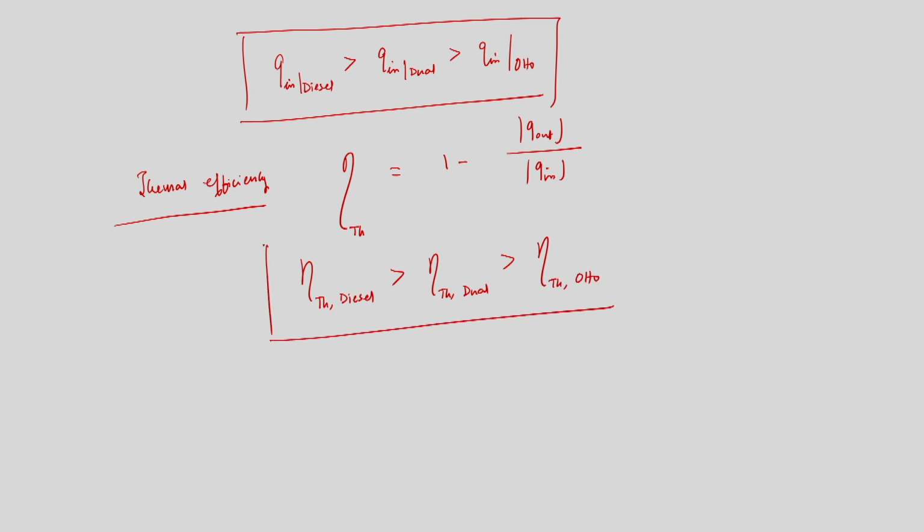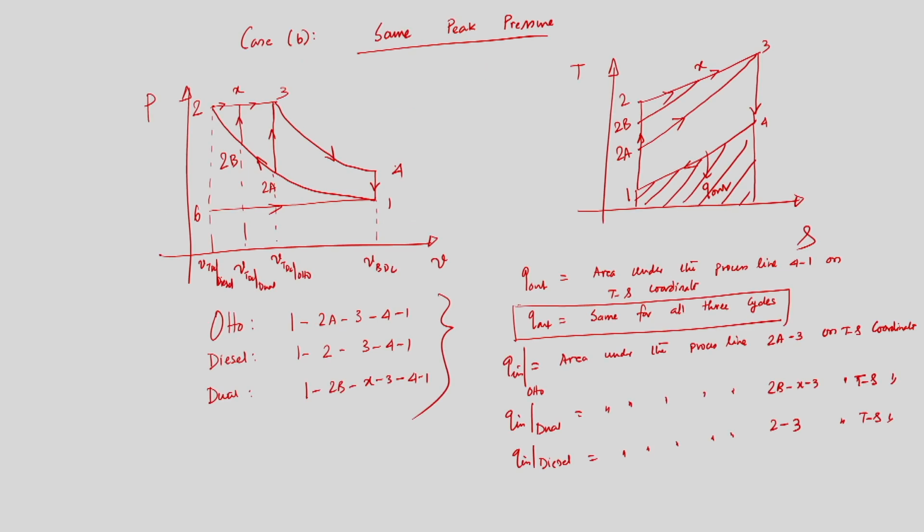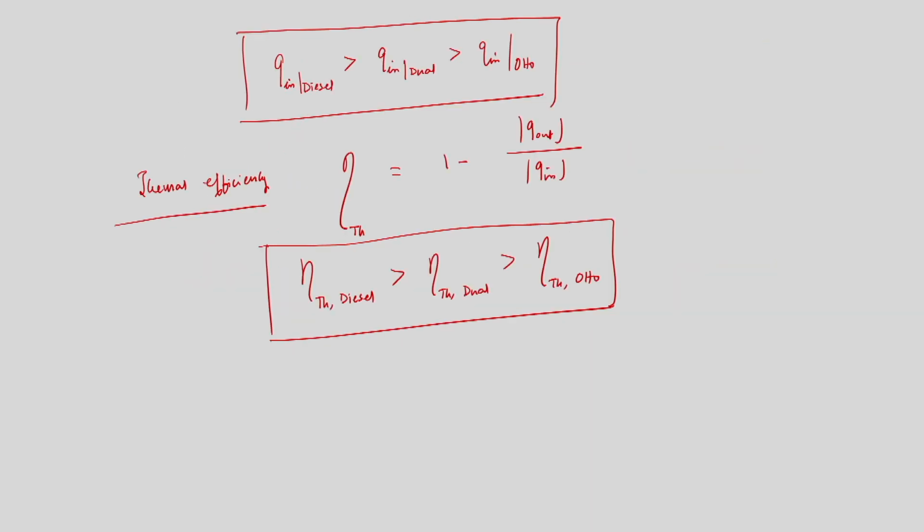So this will be the order of thermal efficiency for the three cycles if we consider the same peak pressure ratio. We have seen that for a given compression ratio, the efficiency of Otto is higher than dual, than diesel, but what is the more realistic basis for comparison? It is the same peak pressure, because this is the actual design limitation in most internal combustion engines.